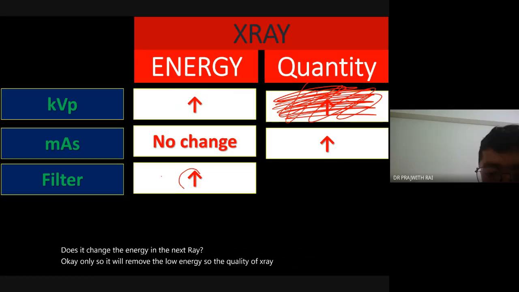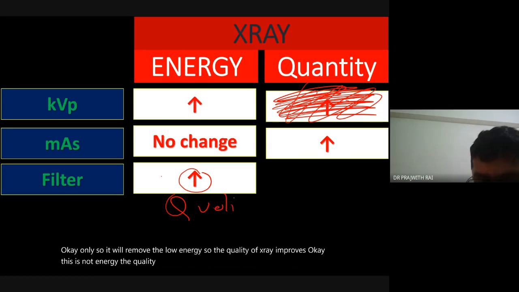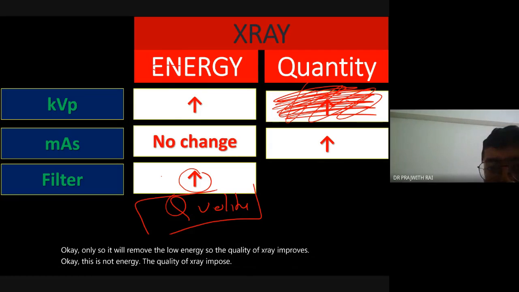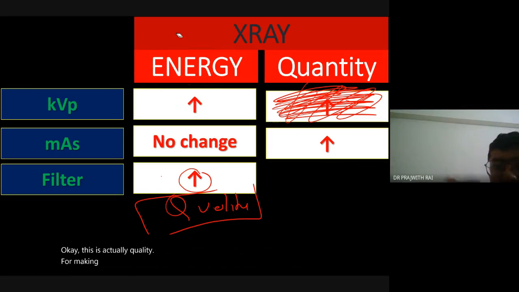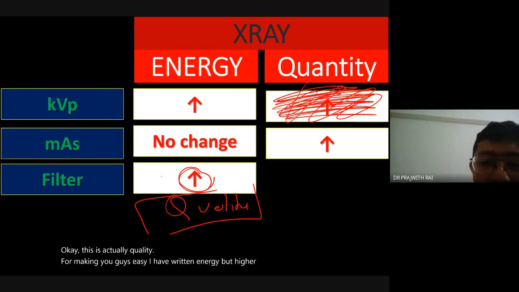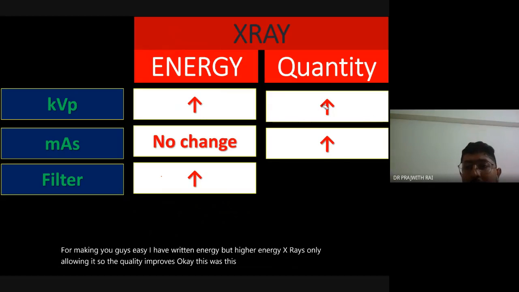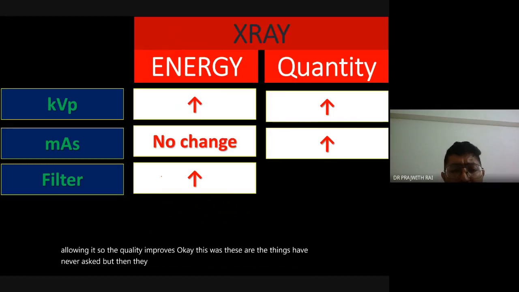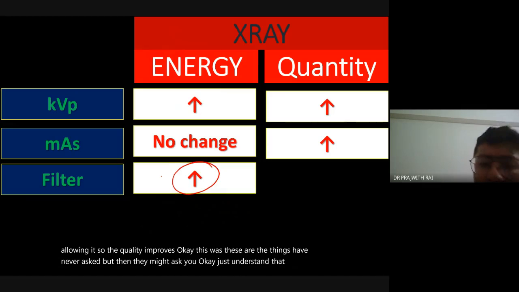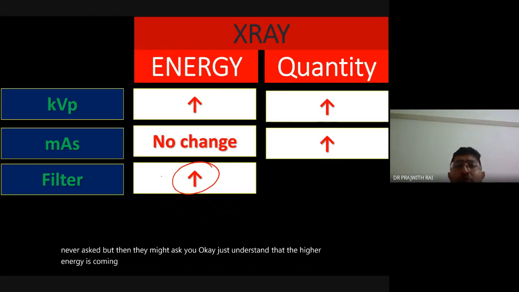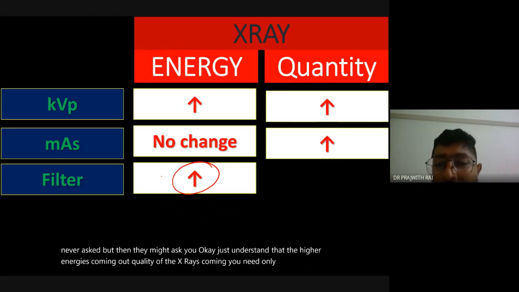This is not the energy, it's the quality of the X-ray that improves. To make it easy for you, I have written energy, but it only allows higher energy X-rays, so the quality improves. These are things I have never asked, but they might ask you. Just understand that the higher energy is coming out. We need only higher energy, so that is the quality. Okay.